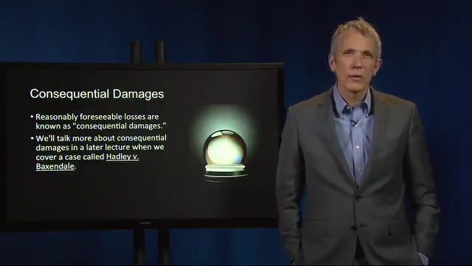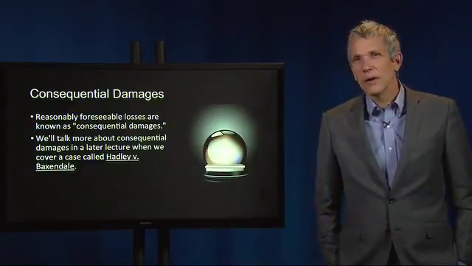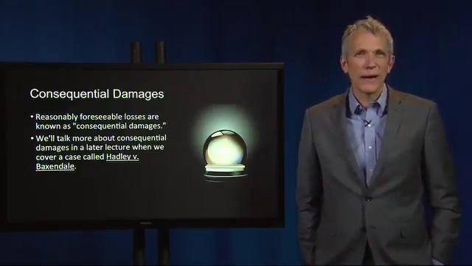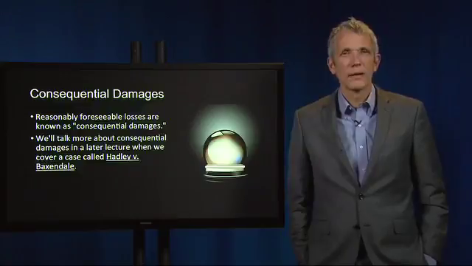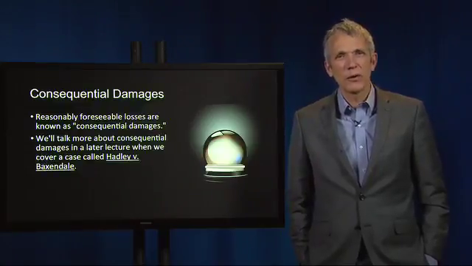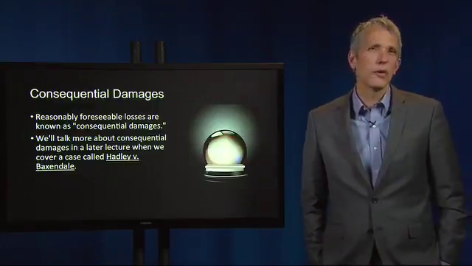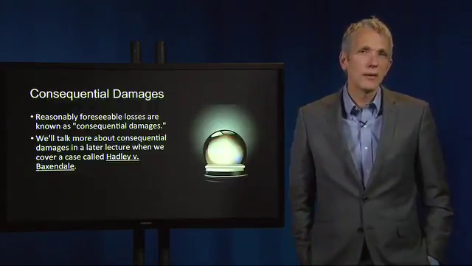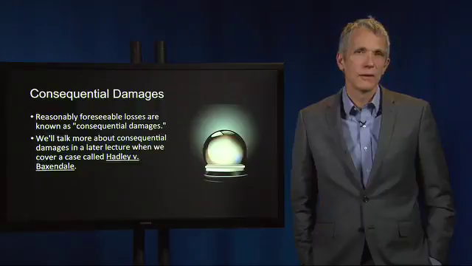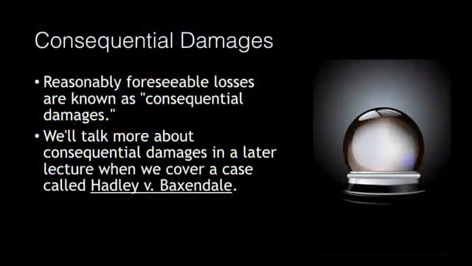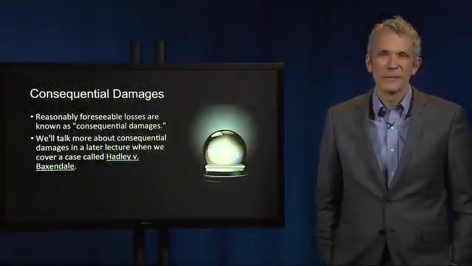The appellate court, however, held that even though American didn't prove a required element of the market value formula, it did prove a foreseeable loss, and that including this loss in the damage award more closely resonates with the meta goal of ex post compensation. Such reasonably foreseeable losses are known as consequential damages, and we'll talk more about them in a later lecture when we cover a case called Hadley versus Baxendale.